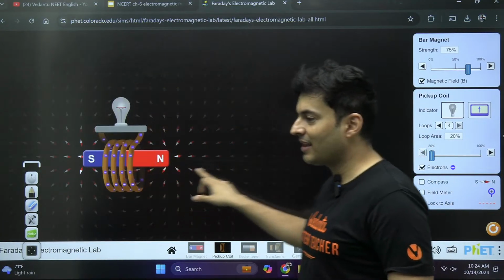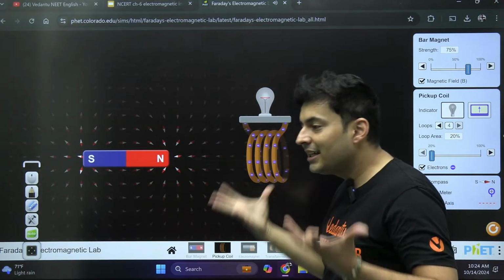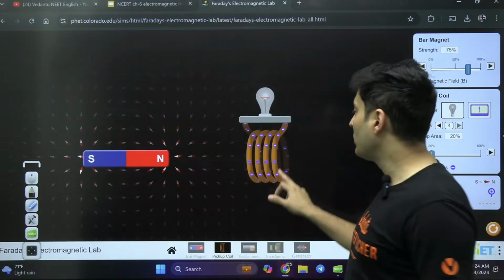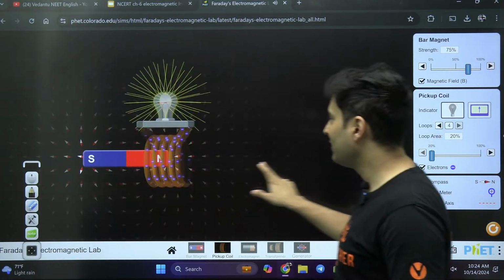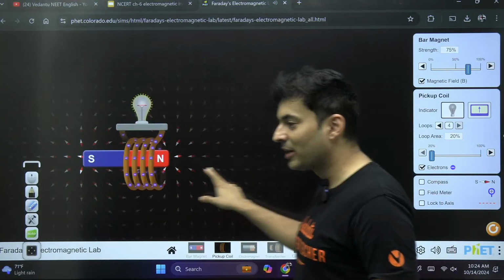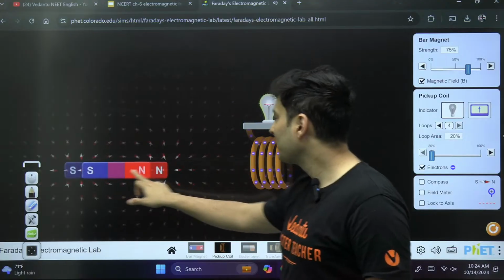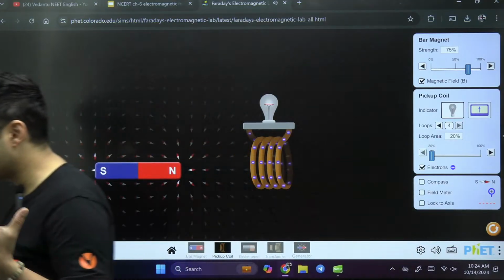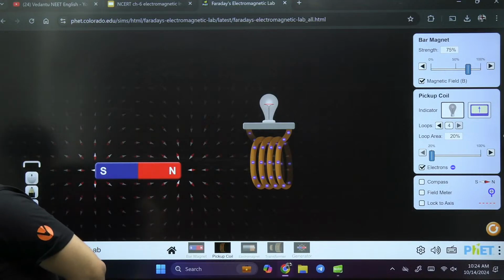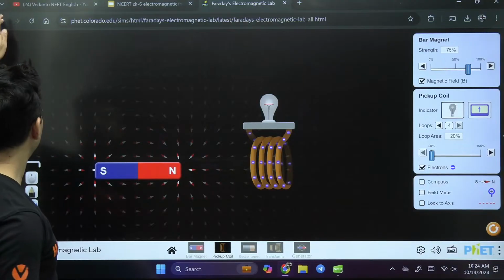So what does it say? Either the magnet moves or the coil moves. Either way, electricity will be produced. See this. See, electricity is produced. The bulb is glowing. So relative motion between the magnet and the coil will produce electricity. This phenomenon is called electromagnetic induction. What a beautiful way to understand this. That was the first experiment.